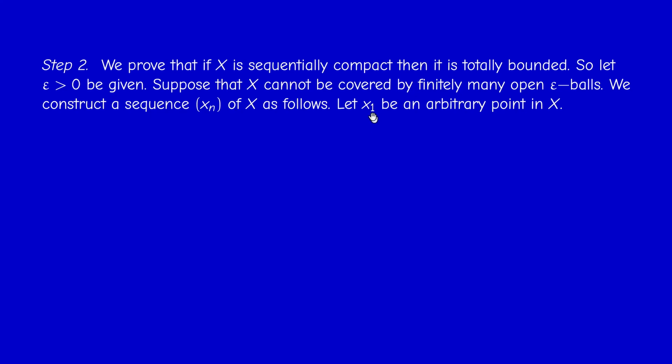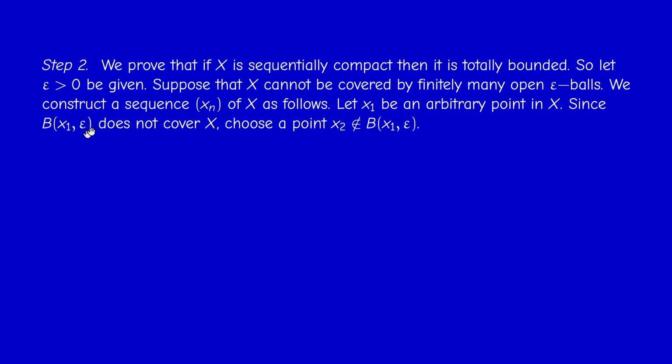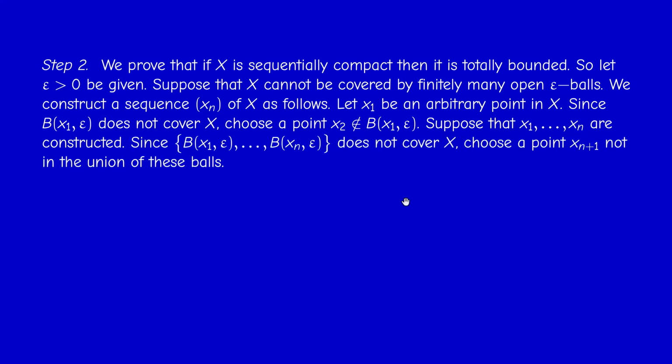The first point can be arbitrary, so pick a point x_1 in X. And since B(x_1, epsilon) alone does not cover X, we can choose an element x_2 in X which is not in this ball. So the distance between x_2 and x_1 is bigger or equal than epsilon. Okay, and I continue in this way. Suppose that x_1, ..., x_n are constructed.